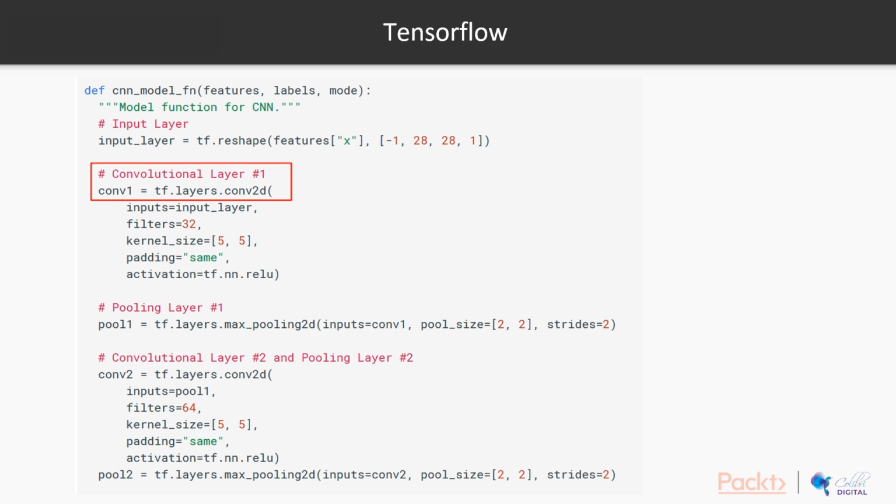It then passes this tensor through the first convolutional layer, tf.layers.conv2d, and you can see that this convolutional layer has a more complicated definition when you compare this implementation versus the Keras one. As you can see, each of the subsequent layers is also defined with slightly more code, and so it gives you a higher level of control, but you then trade off the ease of implementation of this CNN.